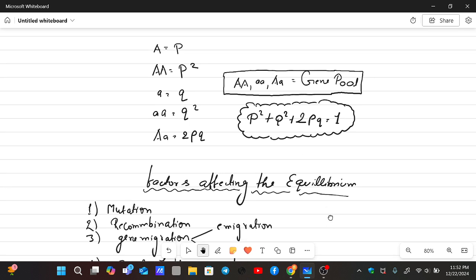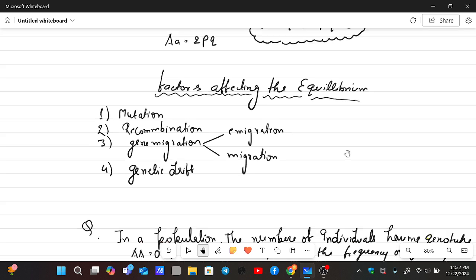There are also certain factors which affect the equilibrium, which means when these factors act, the Hardy-Weinberg equilibrium will not be applicable. If there is a mutation, the allele frequency may change, so the particular frequency will not transfer from parents to their offspring. Recombination allows several genes to transfer, whereas linked genes are transferred in a closed way.